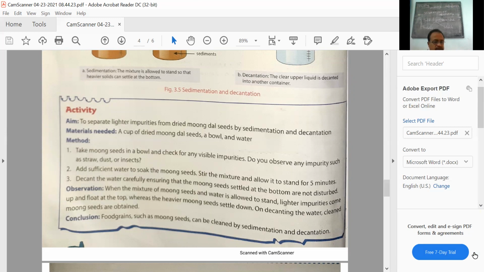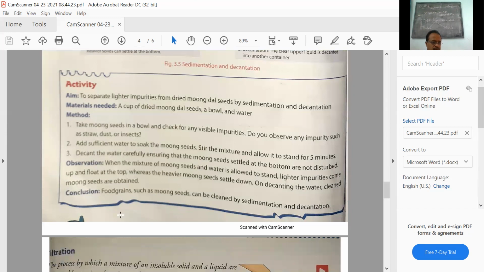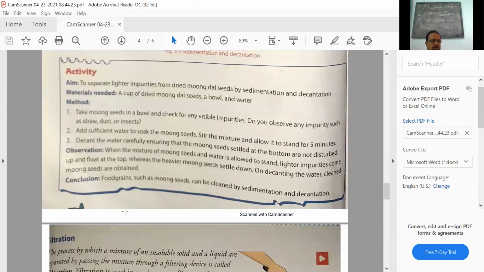When the mixture of moong seeds and water is allowed to stand, lighter impurities come up and float on the top, whereas the heavier moong dal settles down. On decanting the water, cleaned moong seeds are obtained. So this is the process where sedimentation and decantation are used in a practical situation. That is about sedimentation and decantation, used for the separation of a solid-liquid mixture where the solid is insoluble. Now the next method, that is filtration.